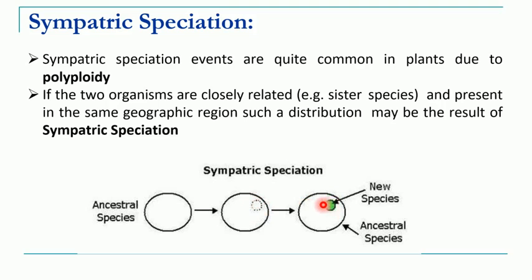Okay, so in the same geographical area, when a new species is developed, that phenomenon we call sympatric speciation. And these two species are very closely related, so they are also called sister species.